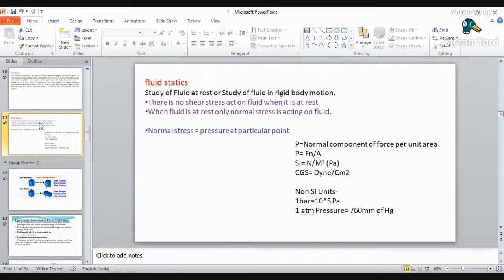Two states are to be considered in fluid statics. The first state is the study of fluid at rest, when the liquid is at rest, which is considered a static position. The next is the study of fluid in rigid body motion.